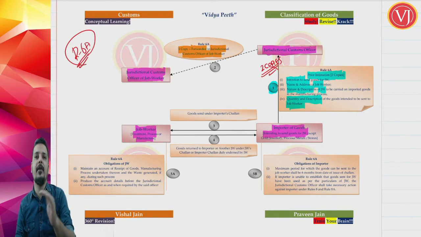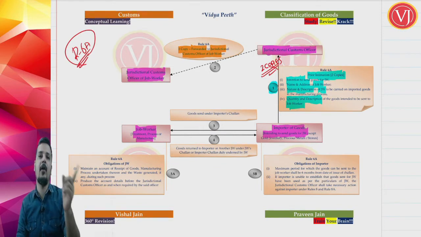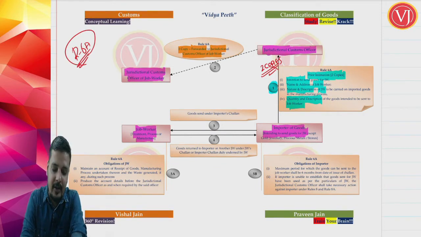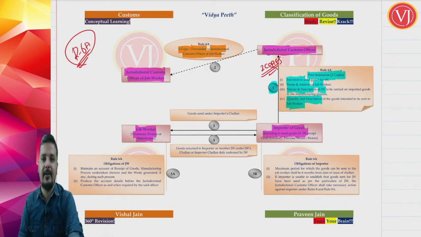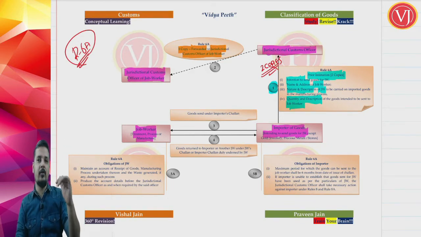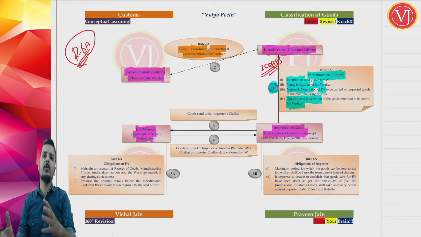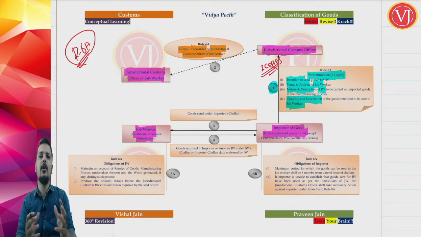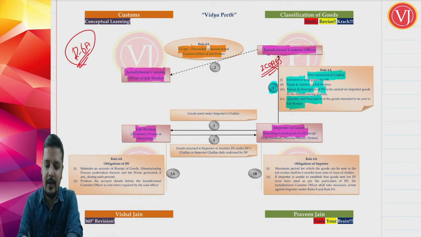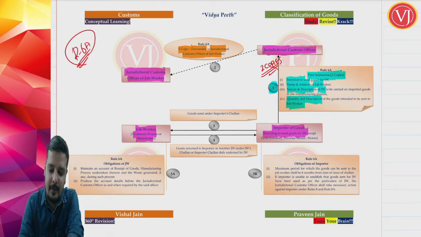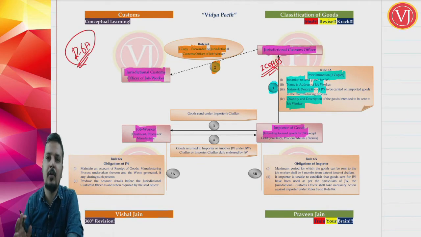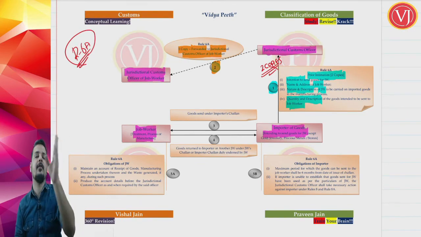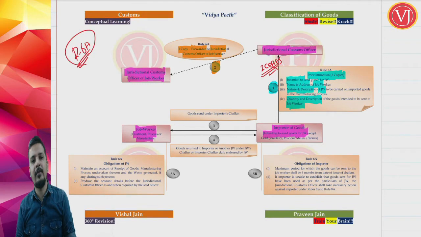The jurisdictional customs officer of the importer now has 2 copies. The importer has given 2 copies to his officer, and his jurisdictional customs officer will forward 1 copy to the jurisdictional customs officer of the job worker, so that the job worker's officer is also aware that the job worker is going to get some goods from the importer and do some work. So that is step number 1 and step number 2. That is all advance information. I give 2 copies to my officer, and my officer will forward 1 copy to the job worker's officer.